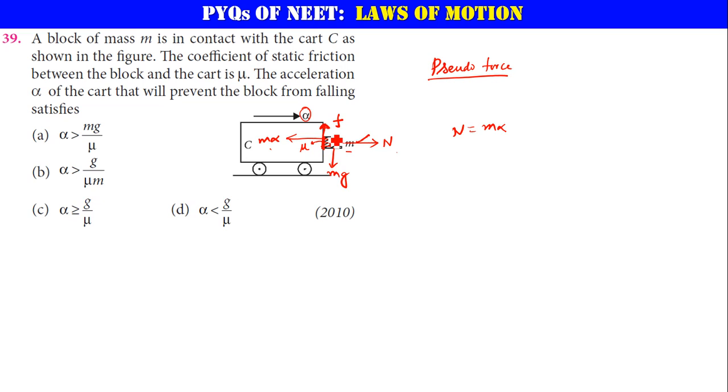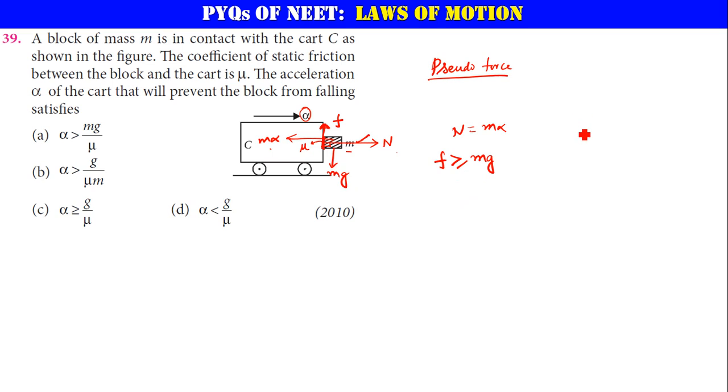So that friction should be either greater than or equal to mg. If it is more or equal, then only it will be able to hold this block m here. Otherwise, if friction is less than mg, then definitely this block m will fall down. We don't want that to happen, so f will be greater than or equal to mg.